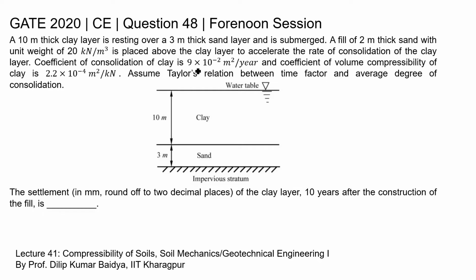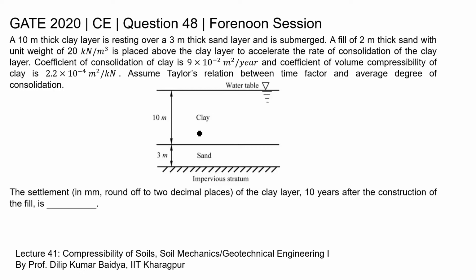Coefficient of consolidation of clay is 9 into 10 to the power minus 2 meter square per year, and coefficient of volume compressibility of clay is 2.2 into 10 to the power minus 4 meter square per kilonewton. Assume Taylor's relation between time factor and average degree of consolidation. The settlement of the clay layer 10 years after the construction of the fill is?